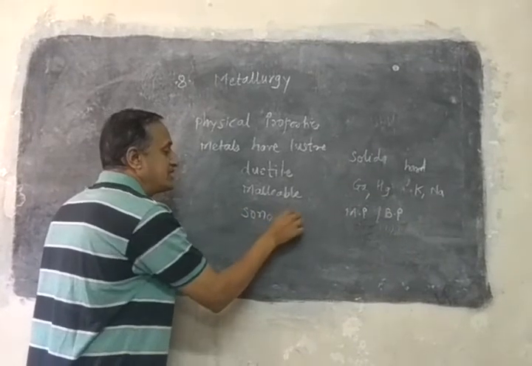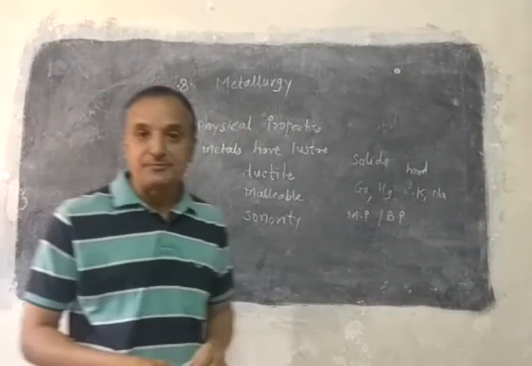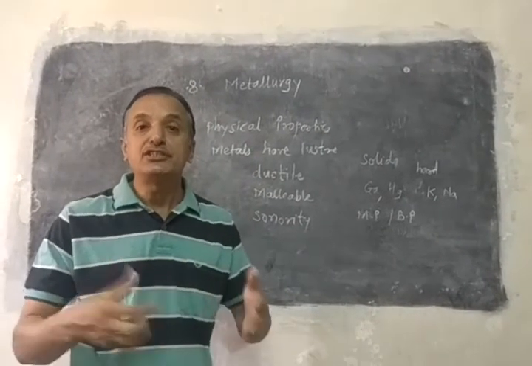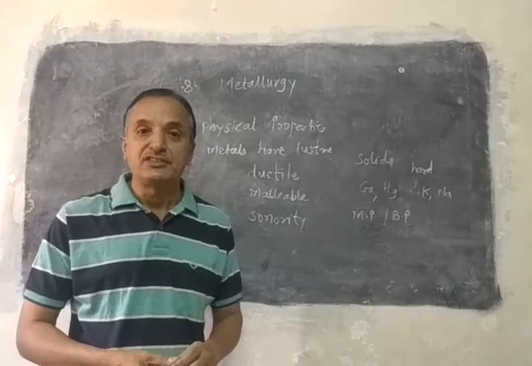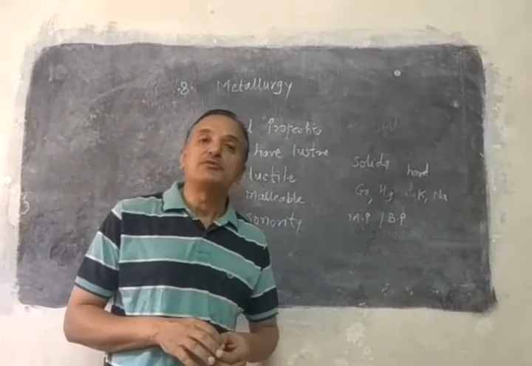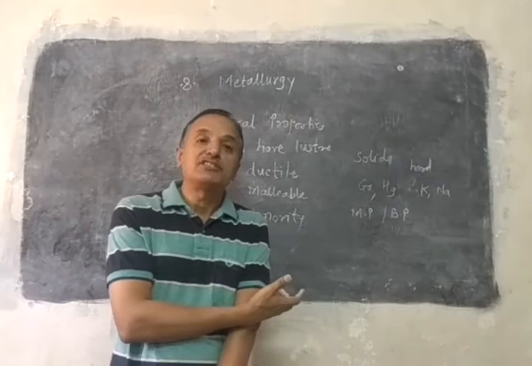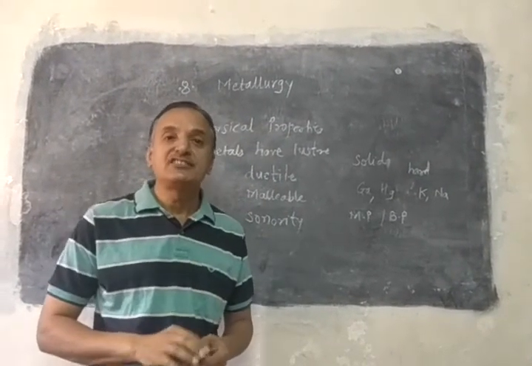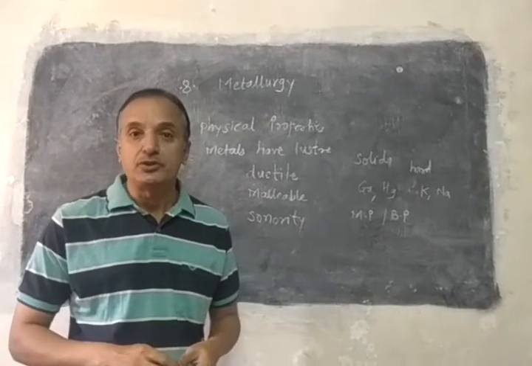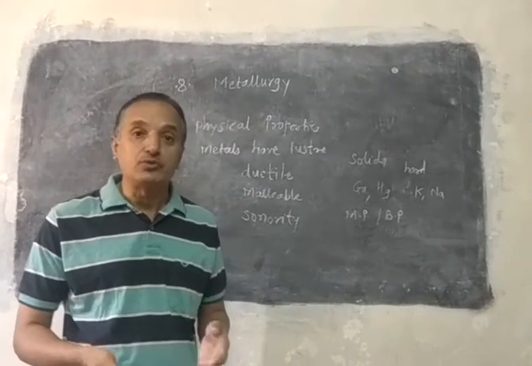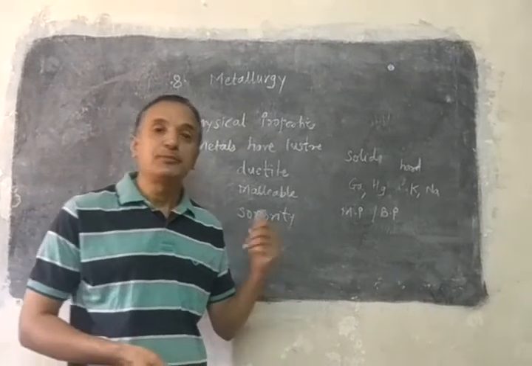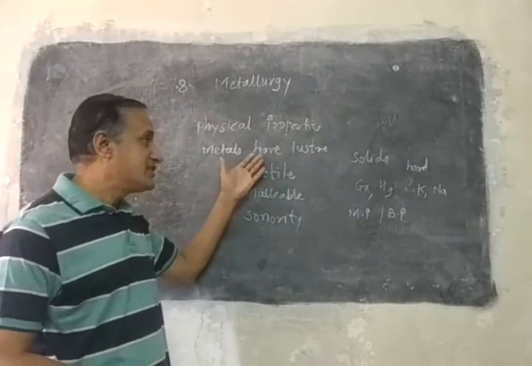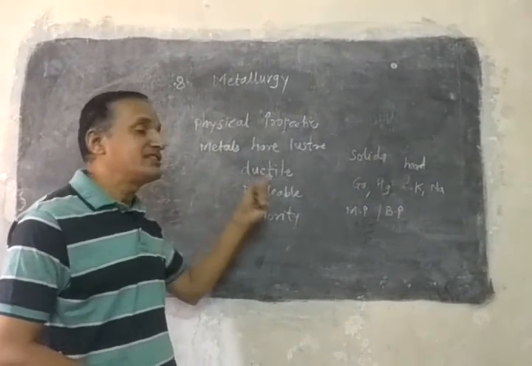That is called sonority. It means if we strike the metal, it makes a sound. In temples and many places, gongs and bells produce sound when we strike them. Metals produce a sound on striking; that property is called sonority.